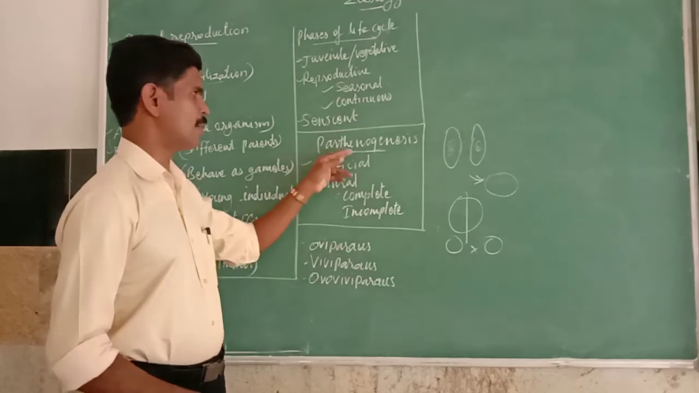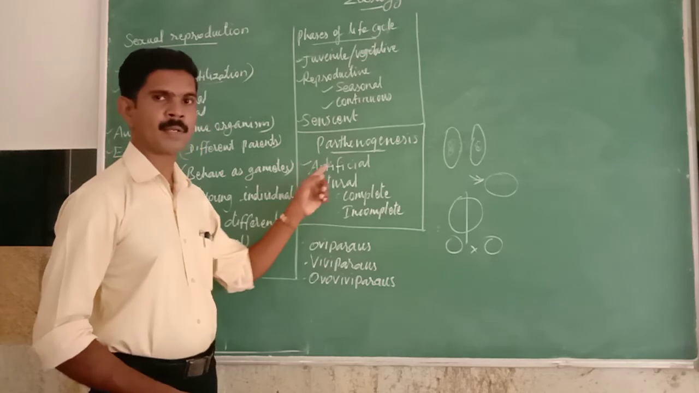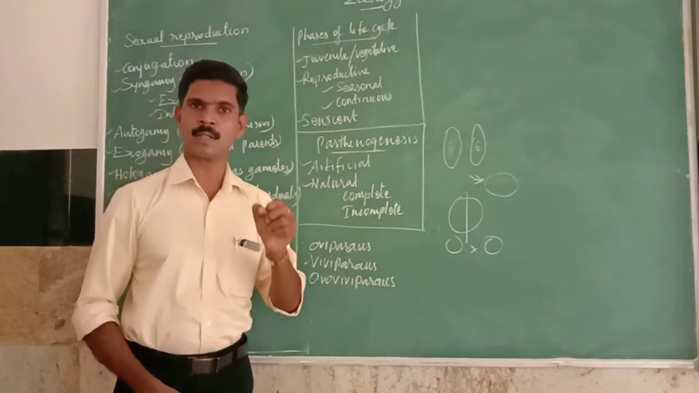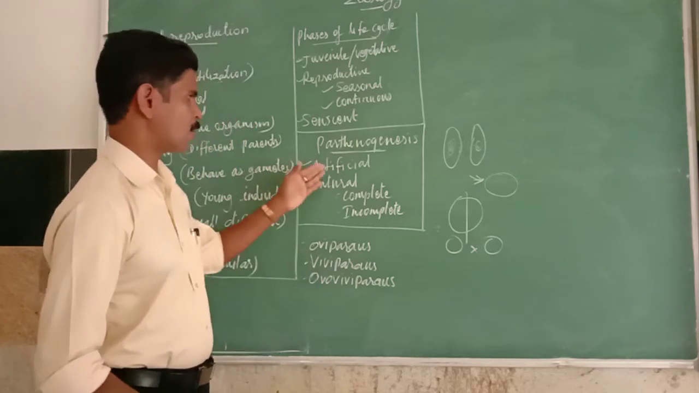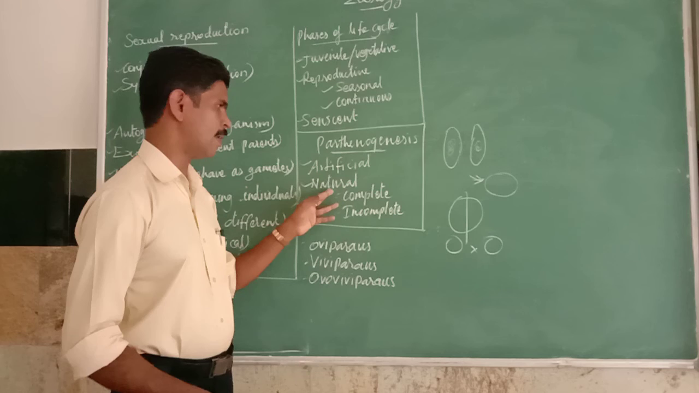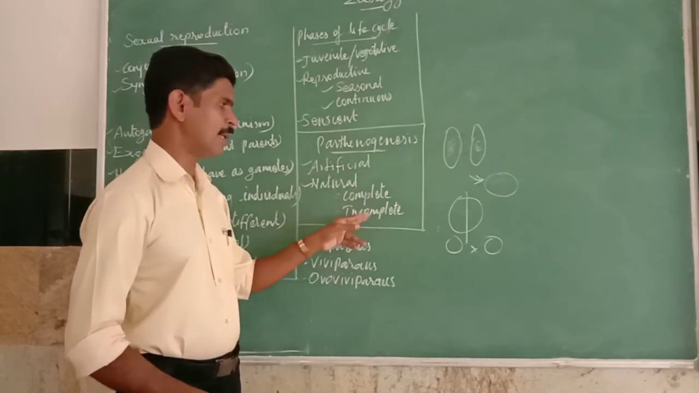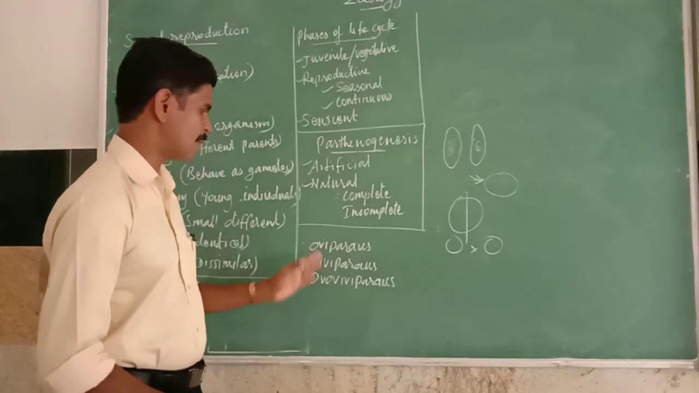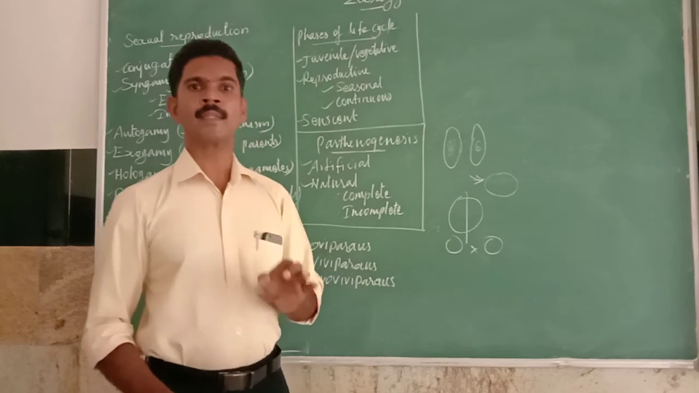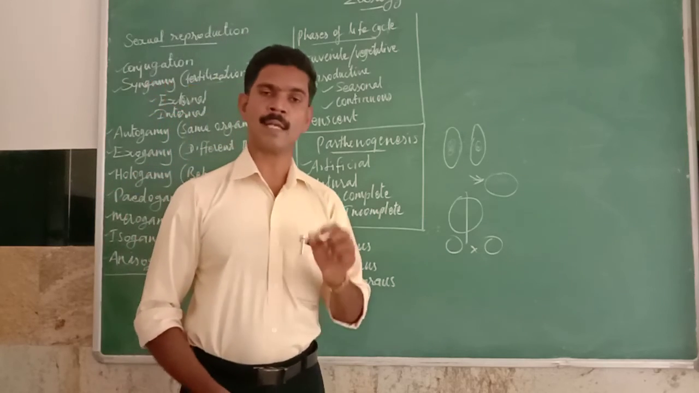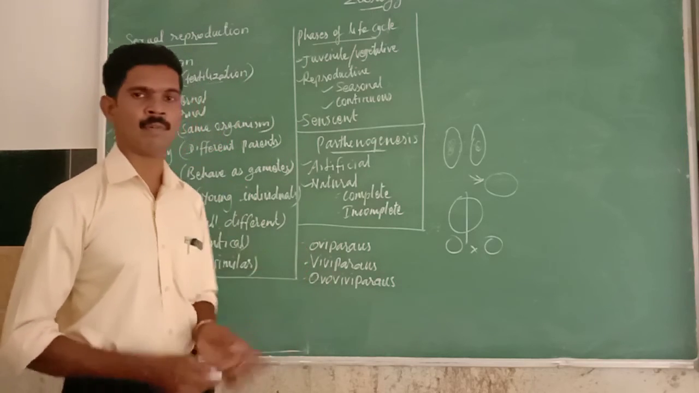The next topic we studied is parthenogenesis. Parthenogenesis means the development of young ones from an unfertilized egg. There are two types: artificial parthenogenesis and natural parthenogenesis. Natural parthenogenesis is again classified into complete and incomplete parthenogenesis. Finally, we studied these three kinds of organisms: based on the place where the embryo is developing, the organisms are classified into oviparous, viviparous, and ovoviviparous.